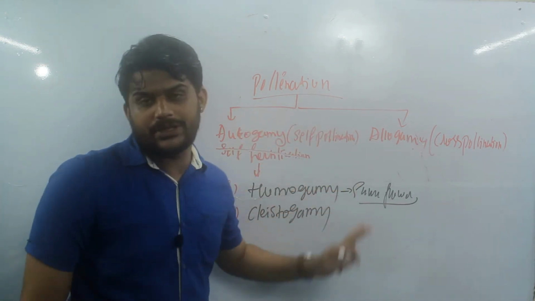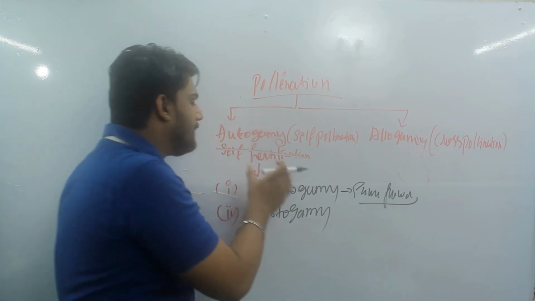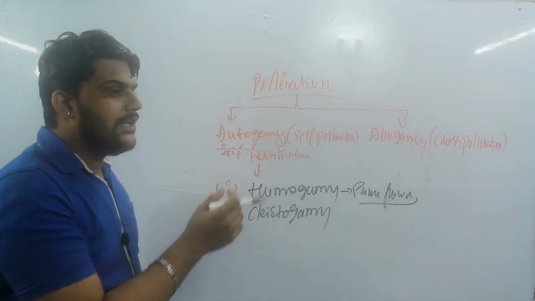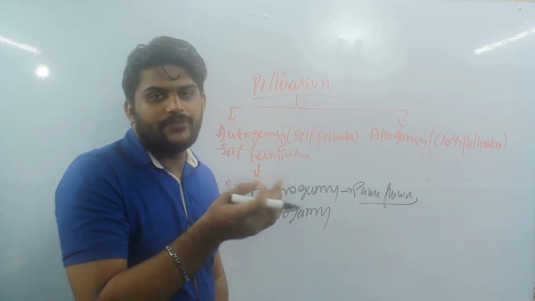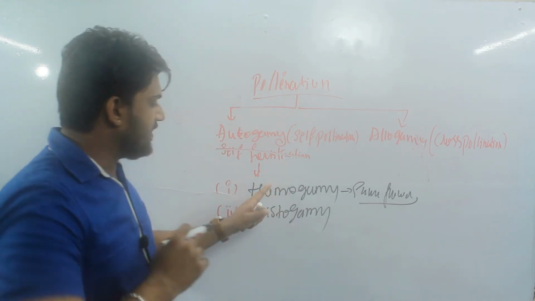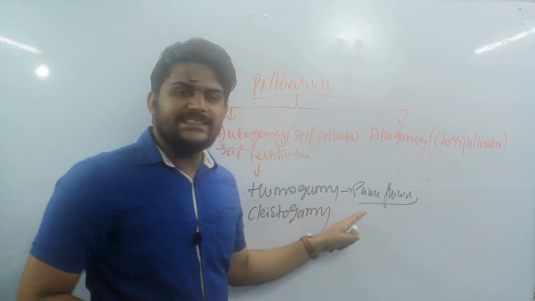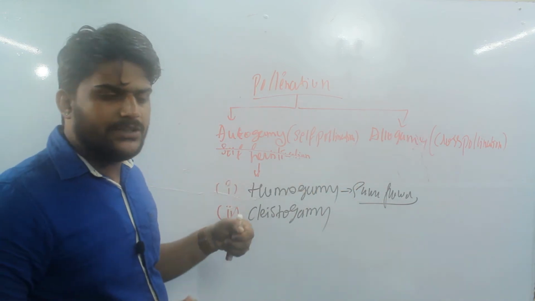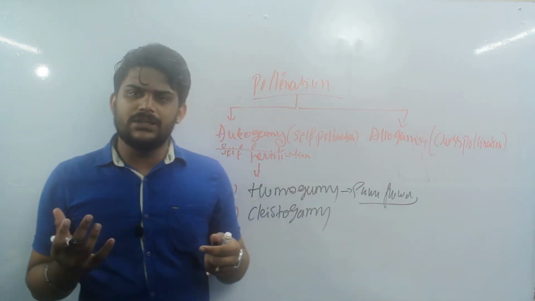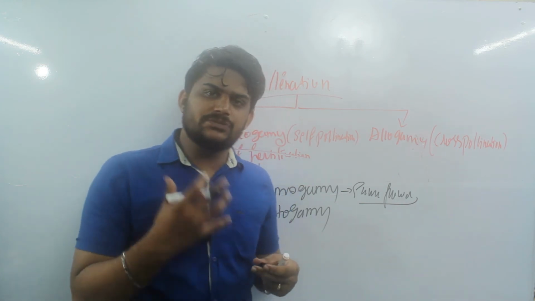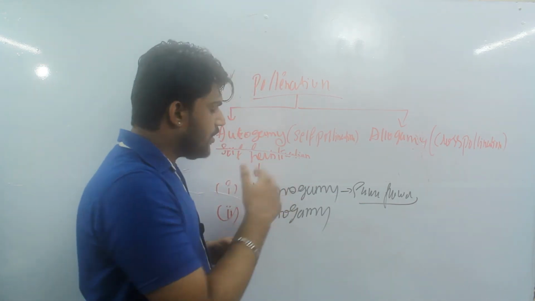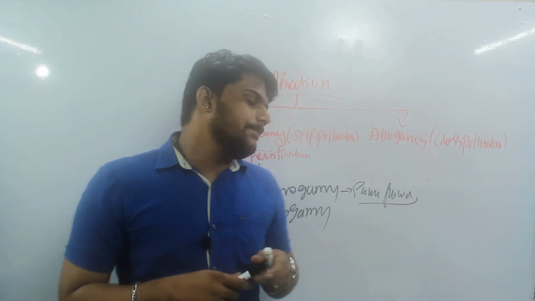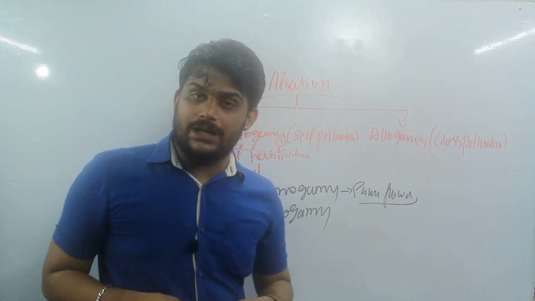With the definition you have to give the examples. So homogamy stands for what? Homogamy stands for the transfer of anthers from the stigma to the stigma of the same flower will be known as homogamy. So for example, you can take normal flowers. Most of the flowers will undergo the process of homogamy. Okay, now coming to the clistogamy.